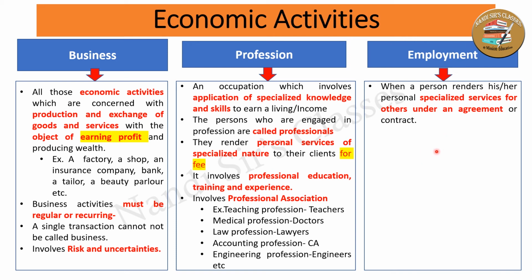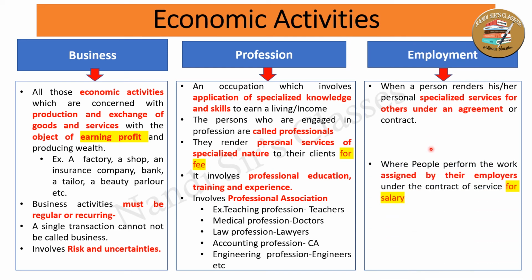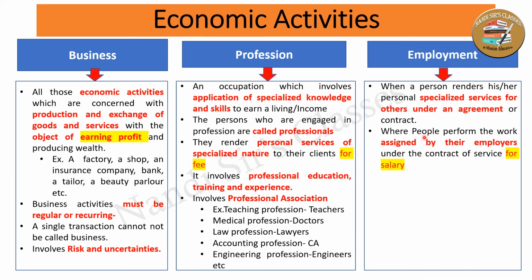That's why, whenever a person renders personal services under an agreement or under an authority, it's simply called employment.